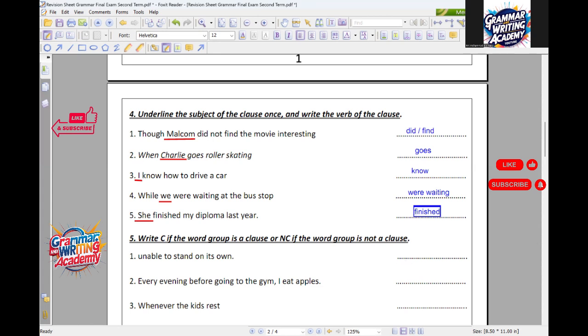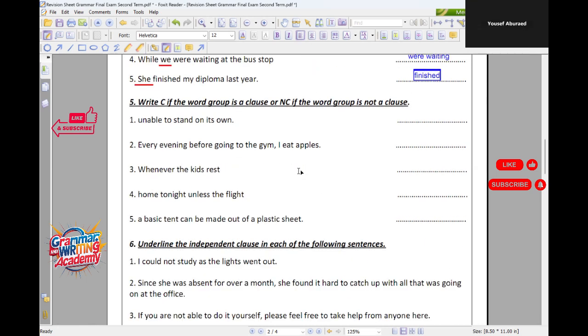Yusuf Abu Rad, move to question number 5 as fast as you can, please. Write C if the word group is a clause, or NC if the word group is not a clause. By the way, NC means it's a phrase, and a phrase may miss a subject or a verb or even both of them.